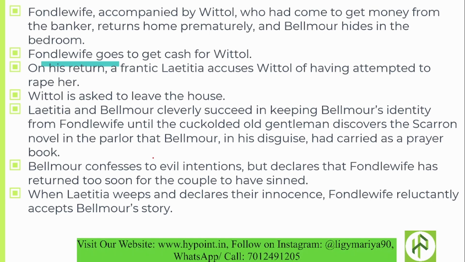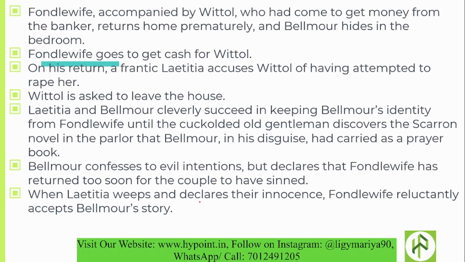When he entered, Belmore confesses to evil intentions, but declares that Fondle's wife has returned too soon for the couple to have sinned. So Fondle's wife understood that Belmore and Laetitia were doing something very intimate in the bedroom. Belmore confessed, and he said that nothing really happened between them because Fondle's wife returned too soon for them to enter into something very serious, very sinful.